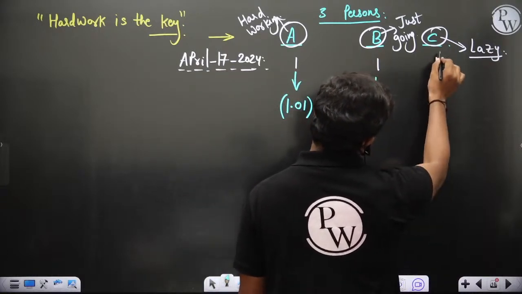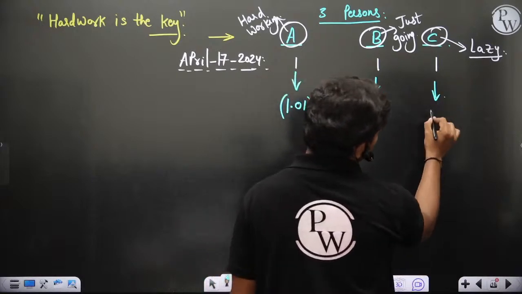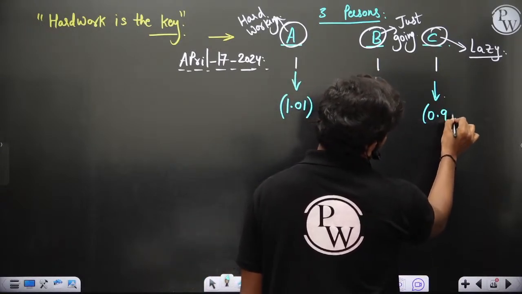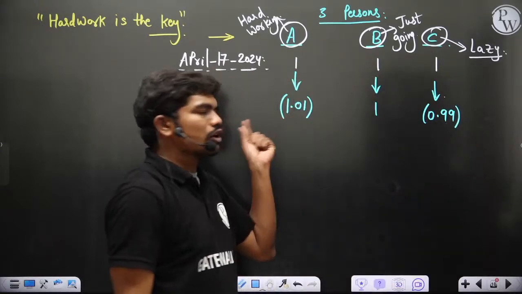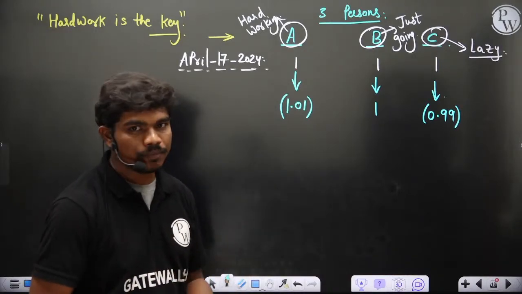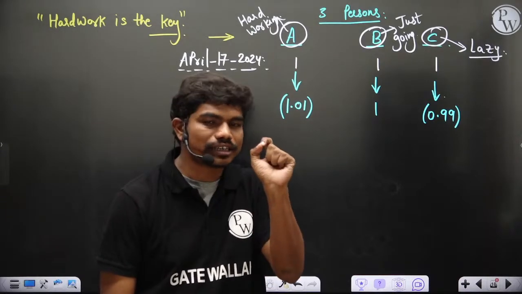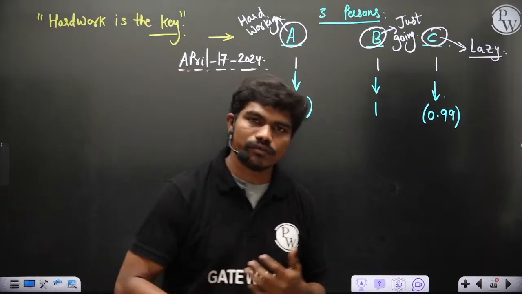Okay, this guy is a bit lazy. So this fellow, instead of learning, is not even working, he is going to the negative side, but of course a very small amount, 0.99. So 1.01 is what his value is increasing every day, and this value is slightly decreasing every day. Very slightly, 0.99. And this happened for 1 year, let's say.